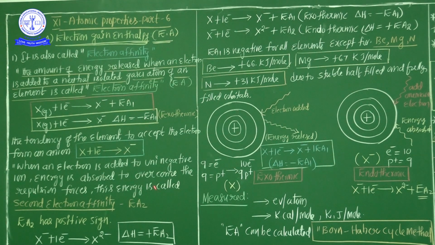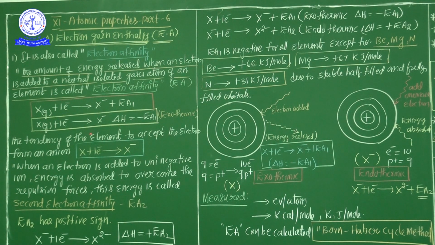First electron affinity is generally an exothermic reaction. Now see, most important point: when an electron is added to a uni-negative ion, energy is absorbed. If you add one electron to the uni-negative ion, energy is not released. Here energy is absorbed because of the need to overcome the repulsion forces. This energy is called second electron affinity. Keep it in your mind, my dear student.